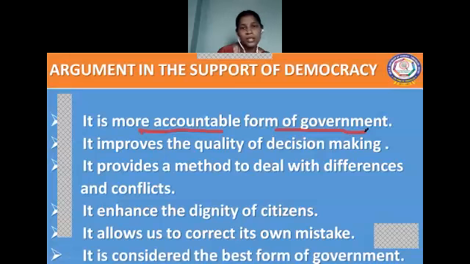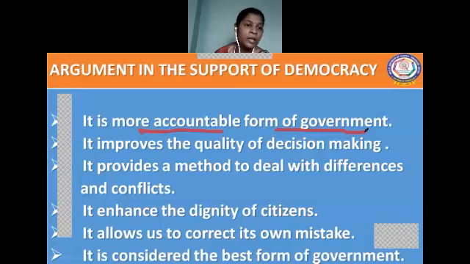If the rulers do not wish so, they do not implement any good thing for the people. But a democracy requires that the leaders must respond to the needs of the people. That is why democracy is a more accountable form of government.